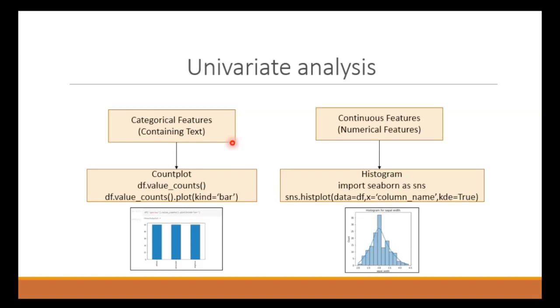So let's start with categorical data. For categorical data we have three graphs. First is a count plot, which will show the count of each category. Second is a bar chart or horizontal bar chart or pie chart. So we will draw these graphs one by one.